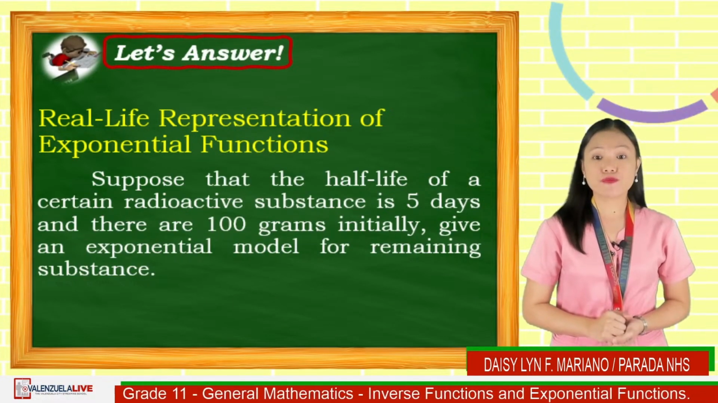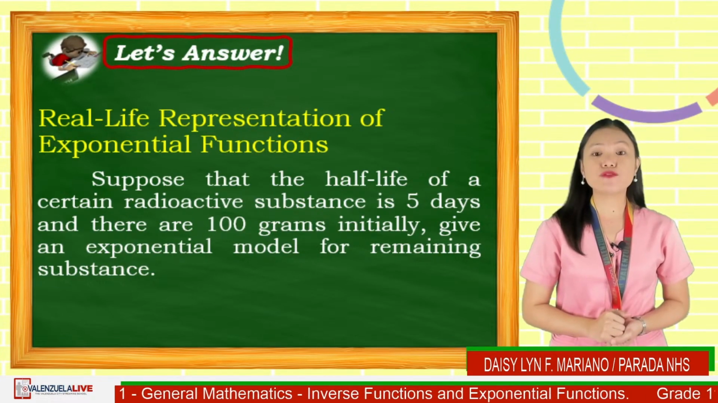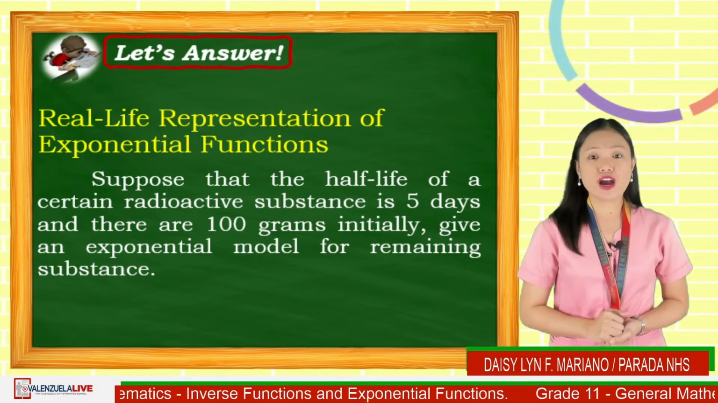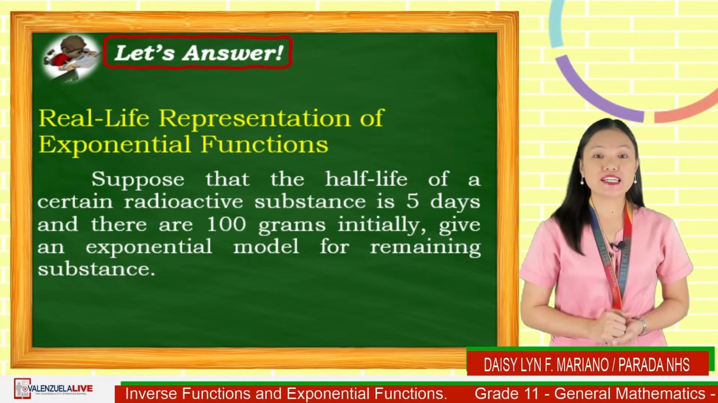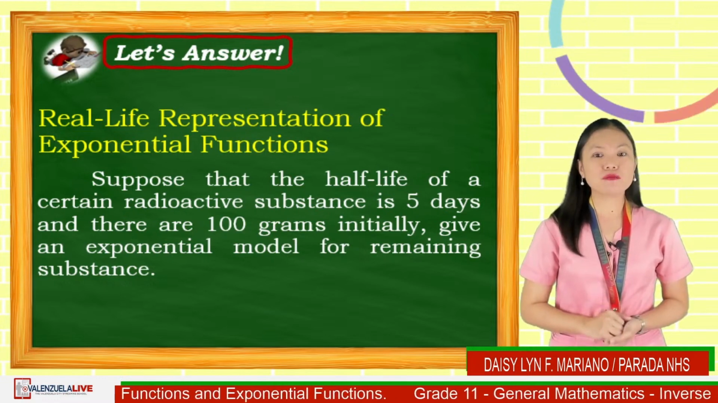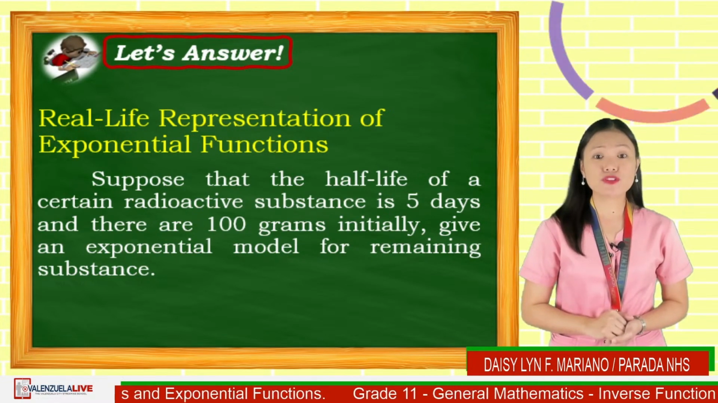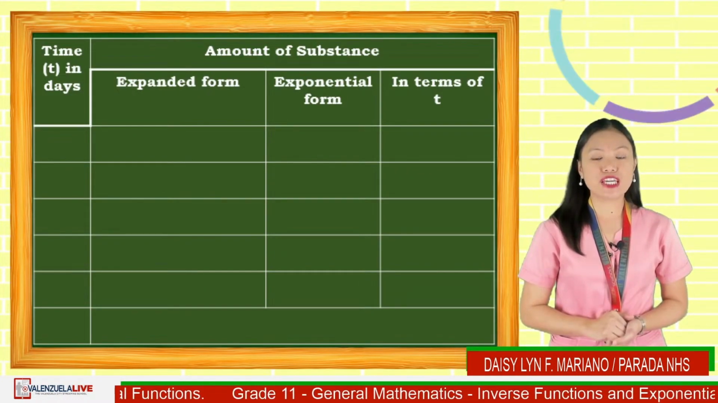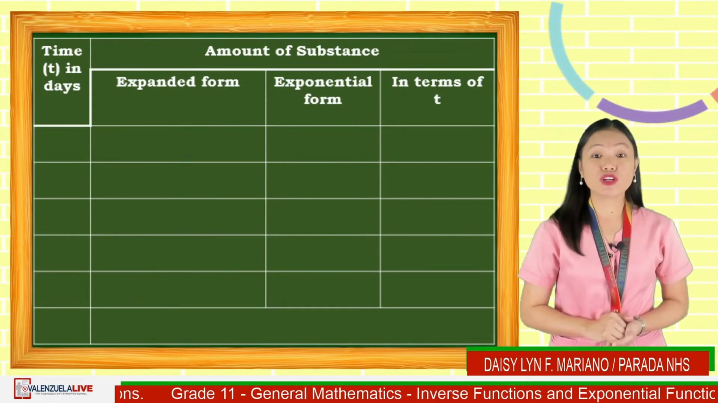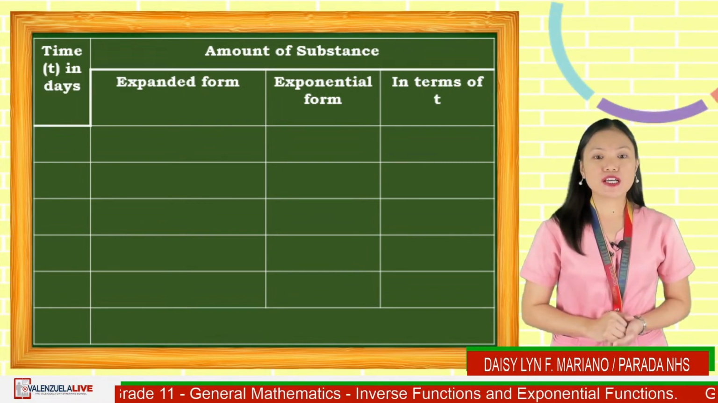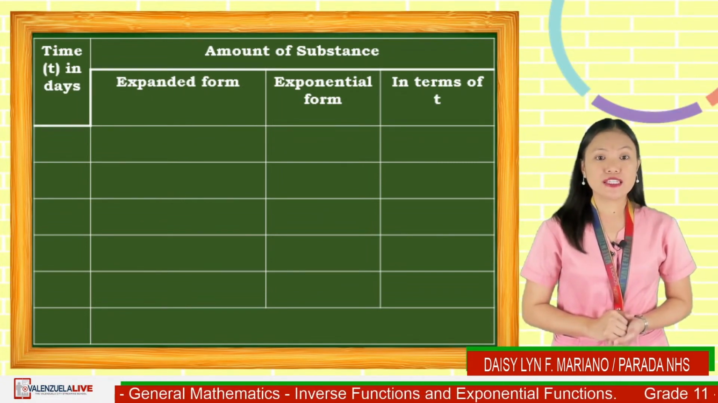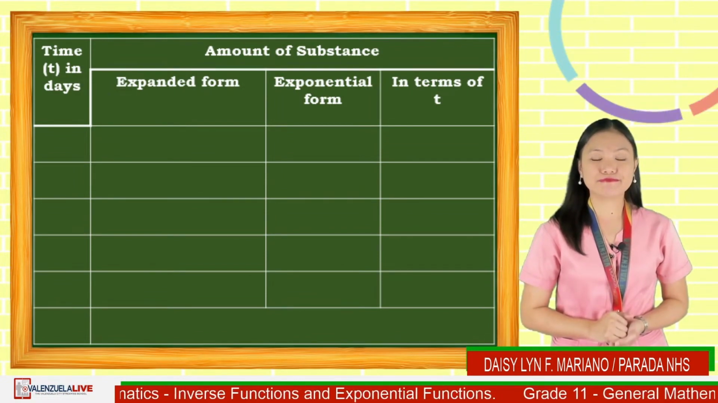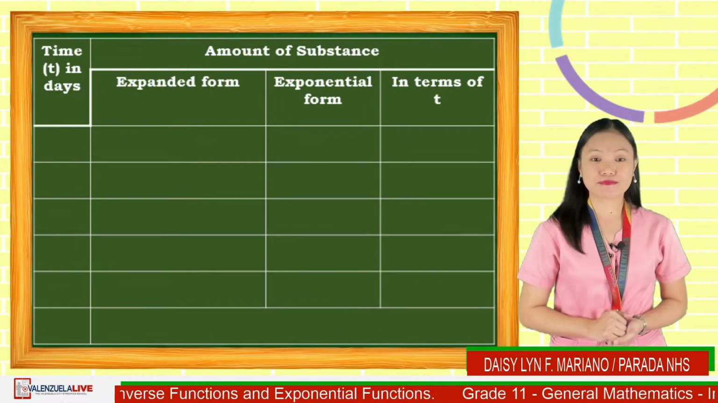Suppose that the half-life of a certain radioactive substance is 5 days and there are 100 grams initially. Give an exponential model for the remaining substance. Solving this problem is somewhat similar to the previous problem. That is, we use a table to represent the number of days denoted by t and the amount of substance. The amount of substance will be written in 3 forms, namely expanded form, exponential form, and in terms of t. Okay, let us start answering.